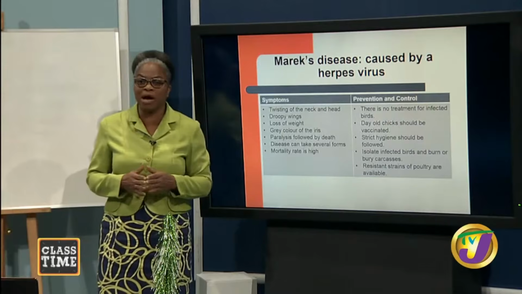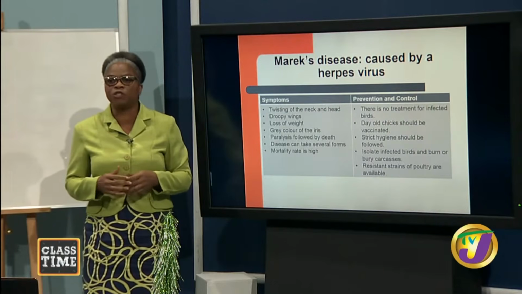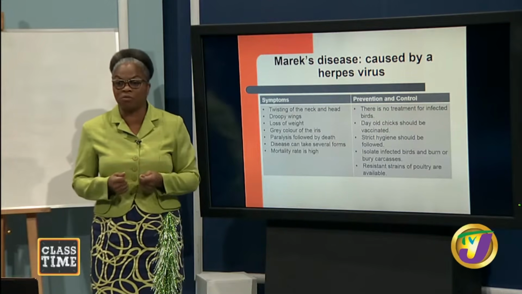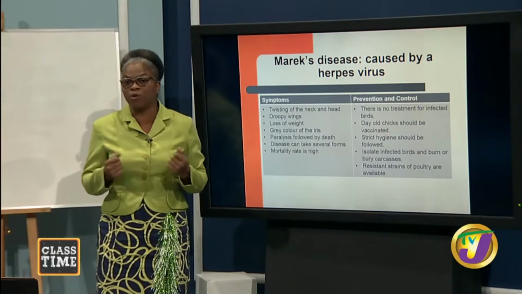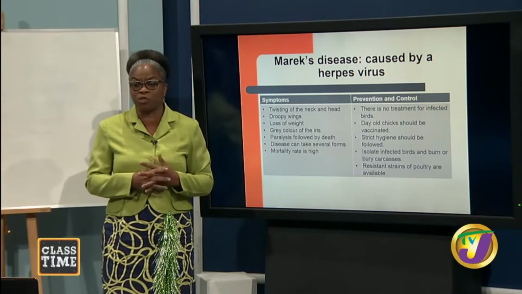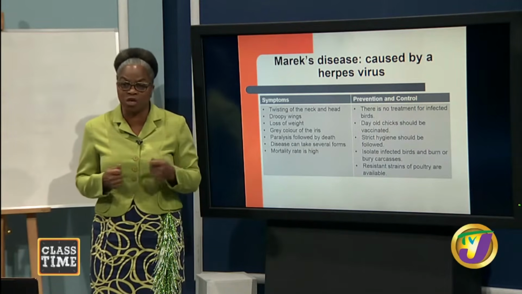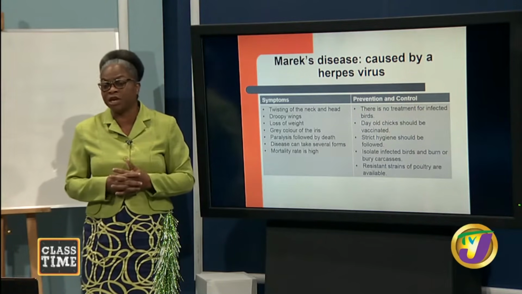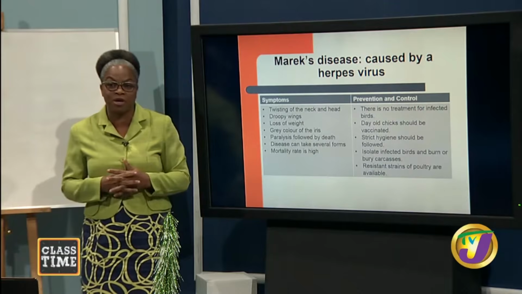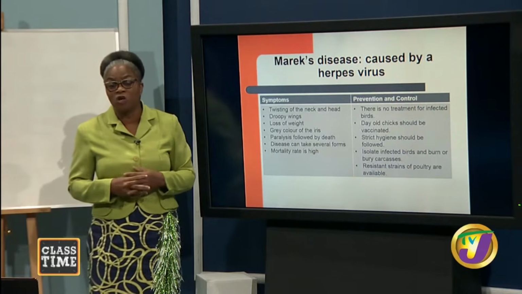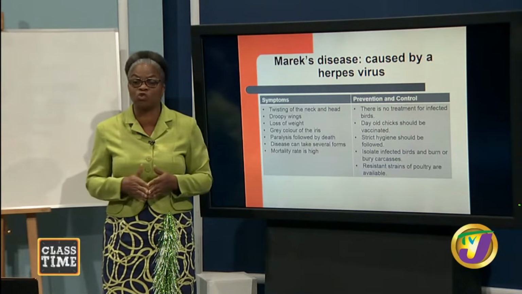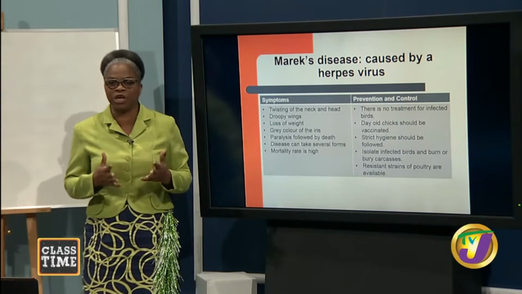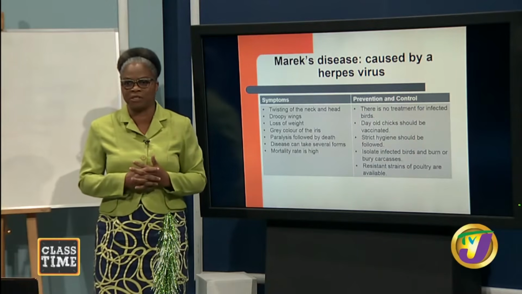Next disease we want to look at is the Marek's disease, and it is caused by a herpes virus. And so we need to know the symptoms, prevention and control. Sometimes when we purchase our chickens from the farm store, as soon as we get them, as young as we get them, we are able to see in that batch of chickens that we raise, maybe 1, 2, or 3 that have signs of the Marek's disease. So we want to look at this so that you students at school will be able to identify some of the symptoms if your chickens inside your house have the Marek's disease.